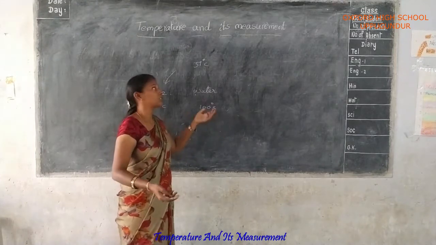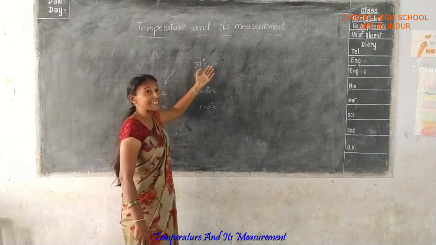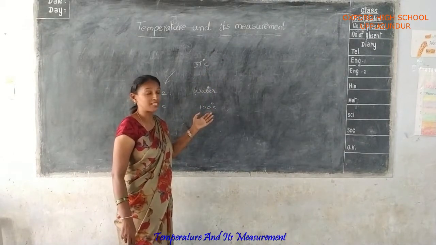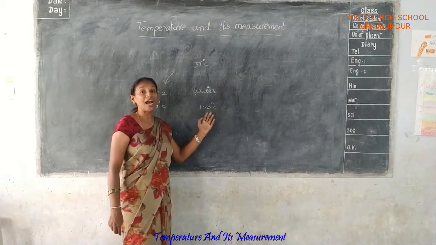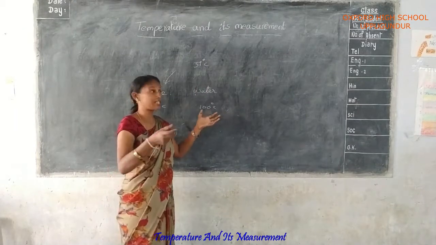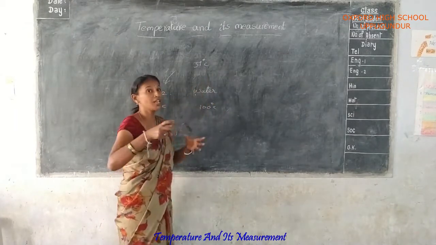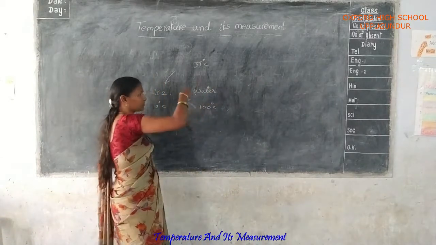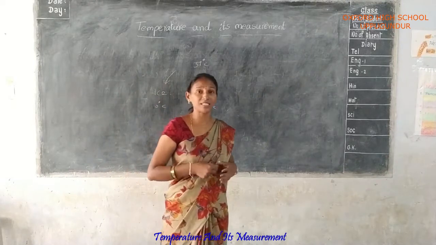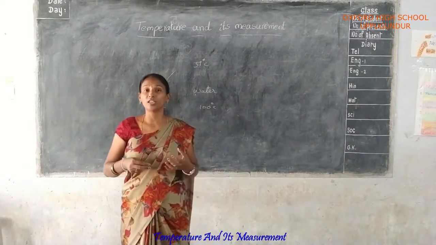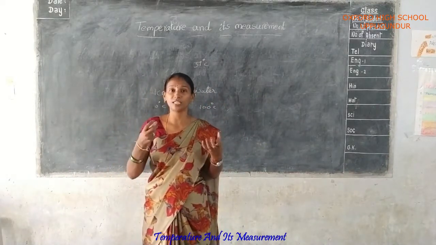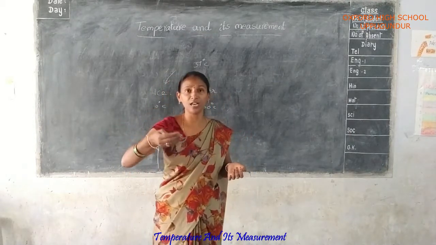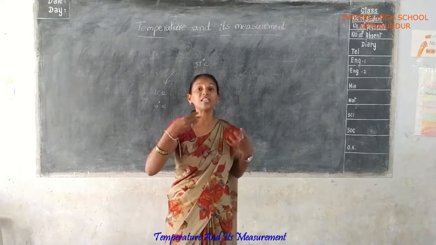The melting condition, the melting point, is considered very hot because your body temperature is 37 degrees Celsius. But the boiling point is considered 100 degrees Celsius. Automatically, when you touch it, this point is considered very hot. Yes or no? One more example is the summer season. In summer, your surroundings are considered very hot. Yes or no? That means inside a house also it is very hot.